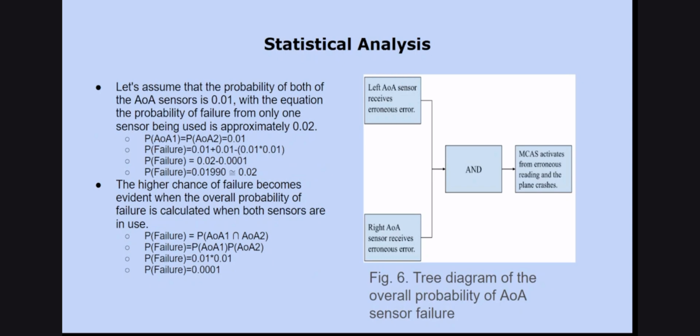especially when compared to the probability of failure when both sensors are used, which is shown by the equation equaling the probability of the first sensor receiving an error reading times the second sensor receiving an error reading. And once again, using that probability of 0.01 for the probability of sensors receiving an error reading, the probability of failure comes out to be 0.0001, which shows the use of both sensors is vastly less likely to result in the plane crashing.